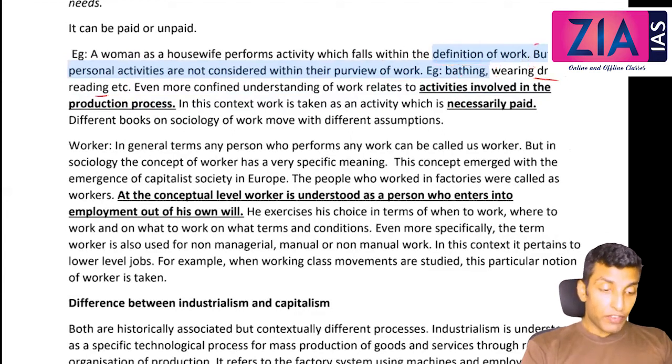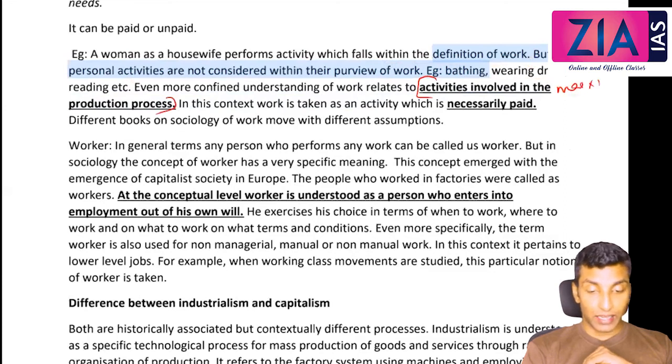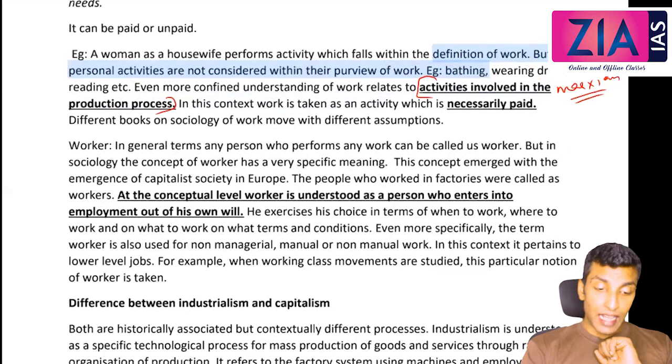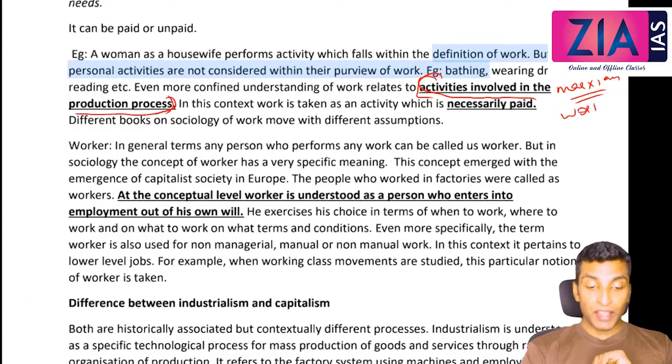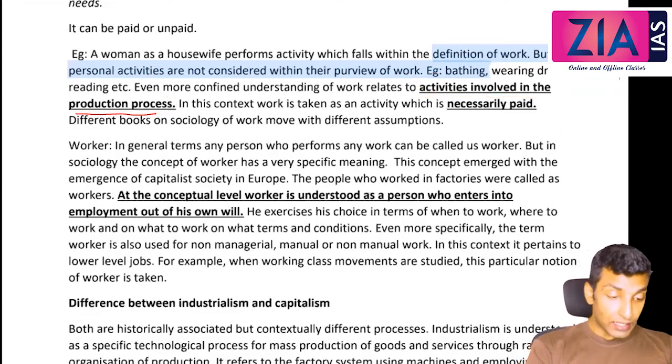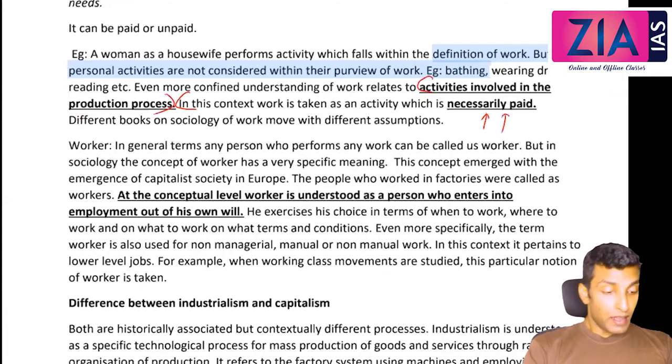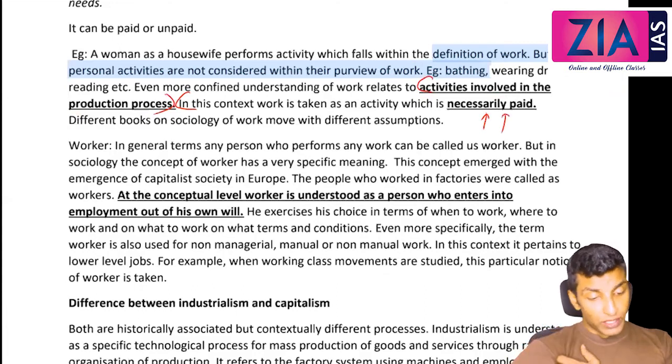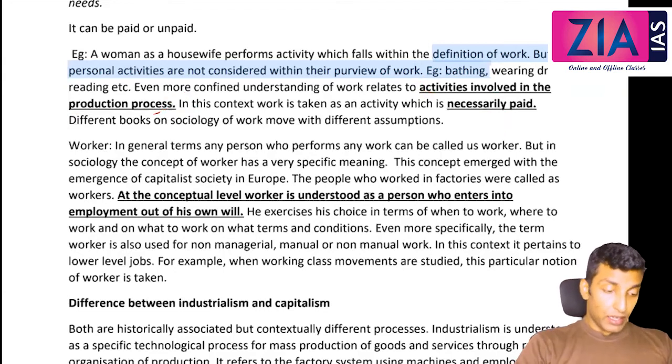We know that. An even more confined understanding of work relates to activities involved in the production process. This is actually the Marxian understanding of work that we have discussed. Activities involved in the production process are what work is, according to Marx especially. And also this will create the class. Your position in the production process will result in the class also. In this context, work is taken as an activity which is necessarily paid. So if you're going with this definition, work is necessarily paid. Different books on sociology of work move with different assumptions. Okay, now what do you mean by worker?